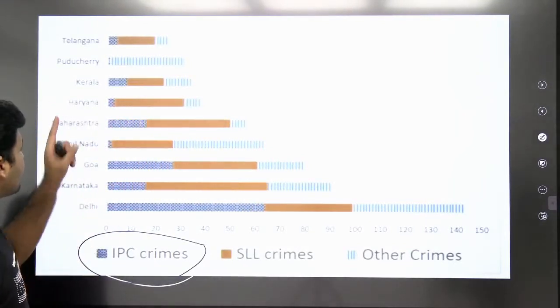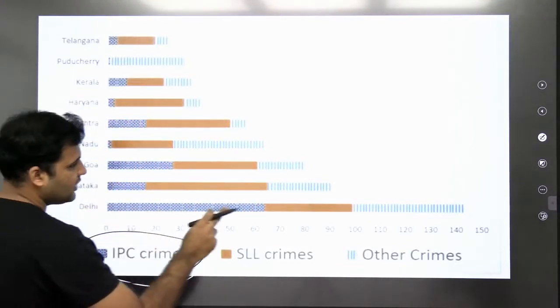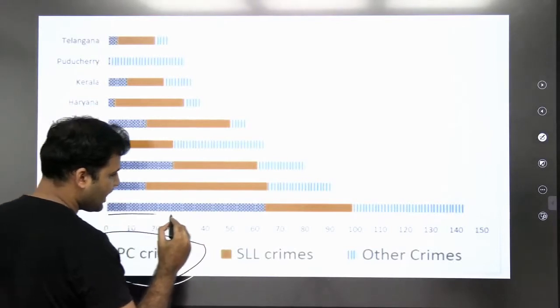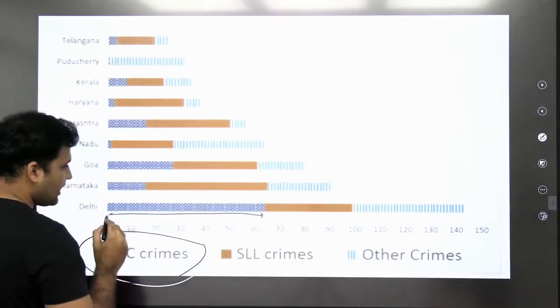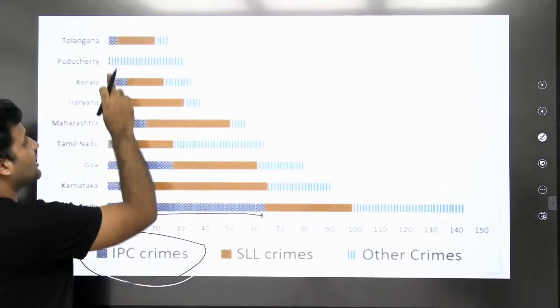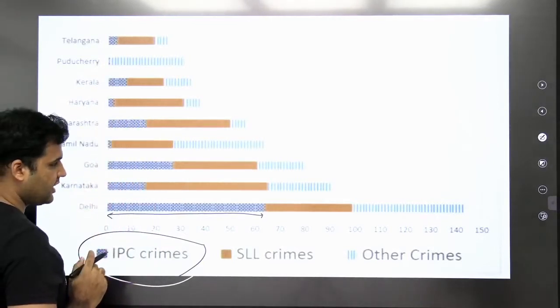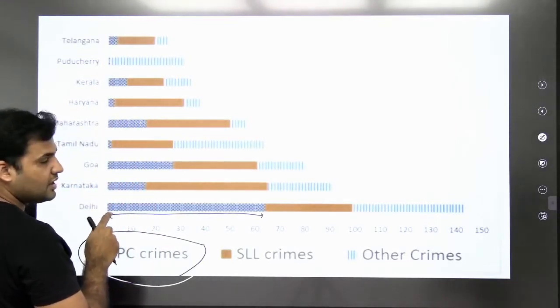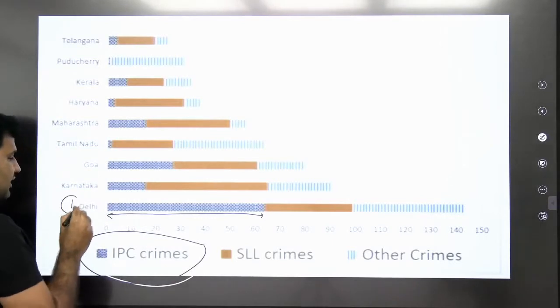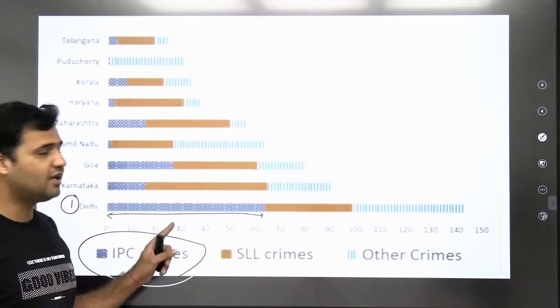So we have to find out for Kerala. If you look for Delhi, you can see the bar graph length for Delhi is highest compared to the other state or UTs, right? So obviously the rank 1 will be given to Delhi, right? Delhi will be given the rank 1.